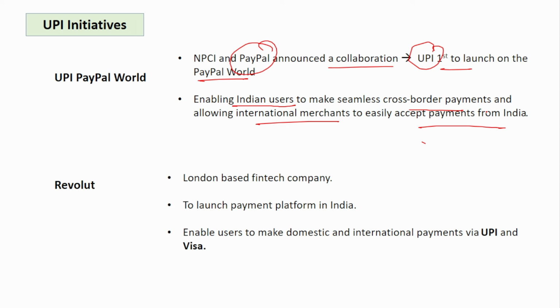Next is Revolut. Revolut is a London-based fintech company. It is planning to launch a payment platform. GPay, PhonePe, everything is a payment platform, right? So here Revolut is also planning to launch a payment platform in India. This will enable both domestic and international payments via UPI and Visa.